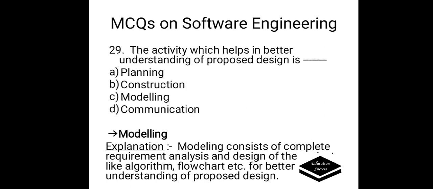The activity which helps in better understanding of proposed system is, options are A. Planning, B. Construction, C. Modeling, D. Communication. Correct answer is modeling. Modeling consists of complete requirement analysis and design of the project like algorithm, flowchart, etc. for better understanding of proposed system.